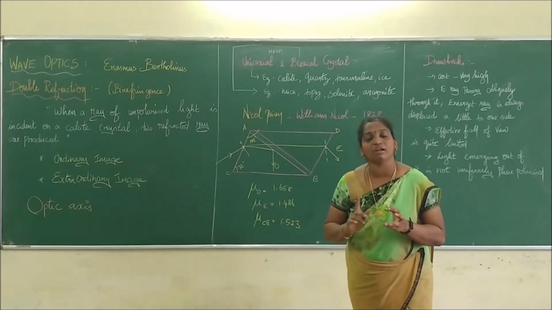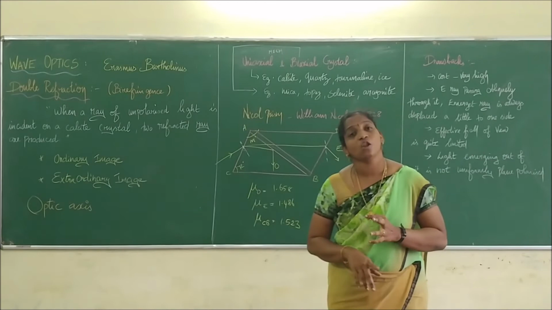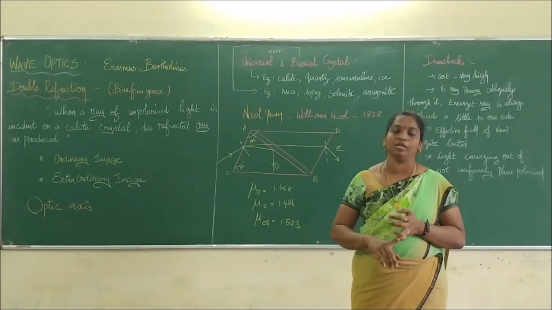Because both the rays are traveling with a different velocity. Is it right? So it obeys the law of refraction. Extraordinary ray does not obey the law of refraction.